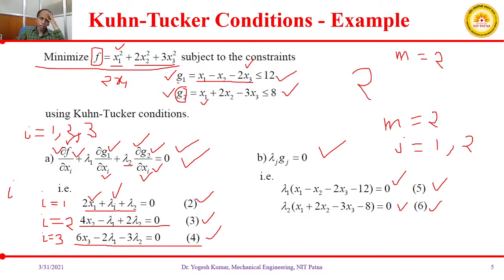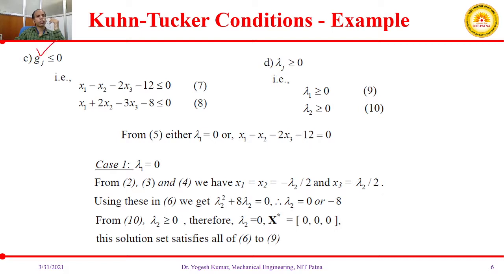Then third condition, that is your gj is less than equal to 0. So this is your x1 minus x2 minus 2x3 minus 12 is less than equal to 0. Similarly, you have rewritten your constraint in the form of equation 7 and 8. Then your fourth condition in Kuhn-Tucker condition is your lambda j greater than equal to 0. So how many values of lambda? There is lambda 1 and lambda 2. So we can say that lambda 1 is greater than equal to 0 and lambda 2 is greater than equal to 0.